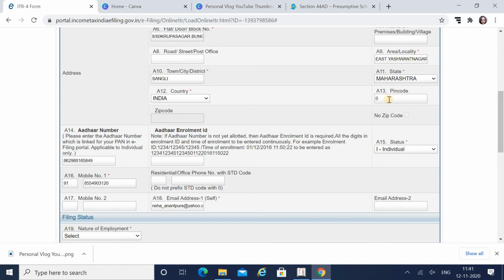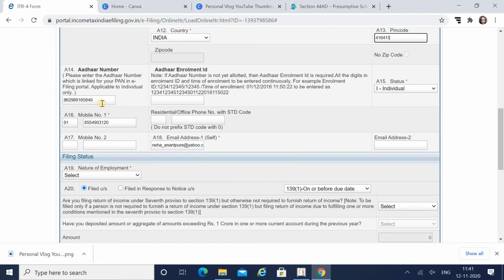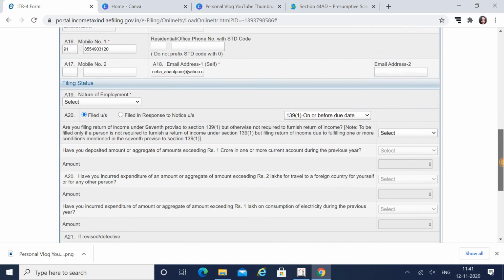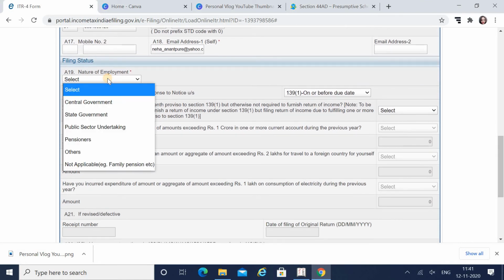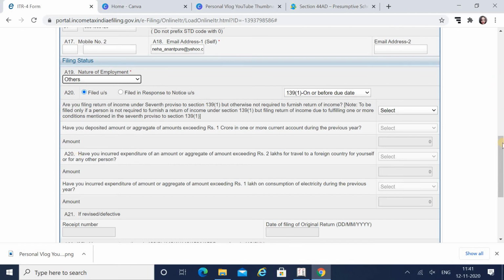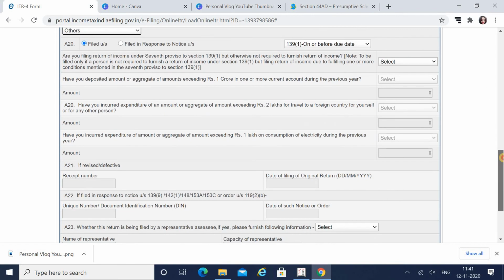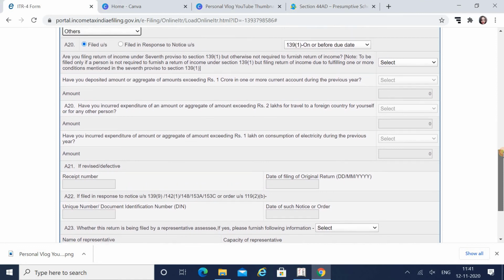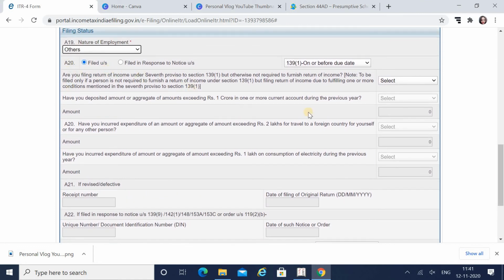You can enter your PIN code over here. Then my Aadhaar number, even that has come automatically. My mobile number, my email address. Now nature of employment. Others I have to mention. This is not compulsory because I am filing ITR 4. Now even filed under section.